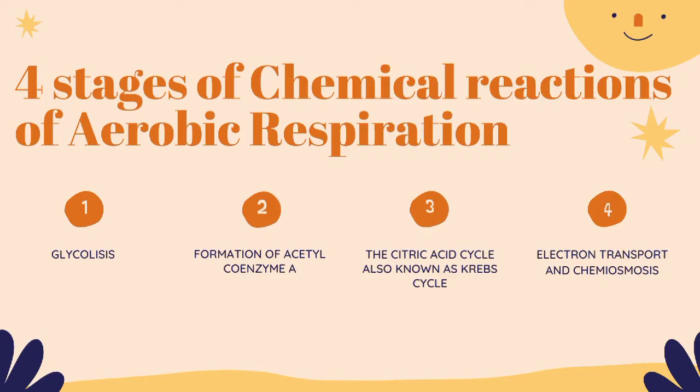The stages of chemical reactions of aerobic respiration. One is glycolysis, two is formation of acetyl coenzyme A, three is the citric acid cycle, also known as the Krebs cycle, and the last is electron transport and chemiosmosis.